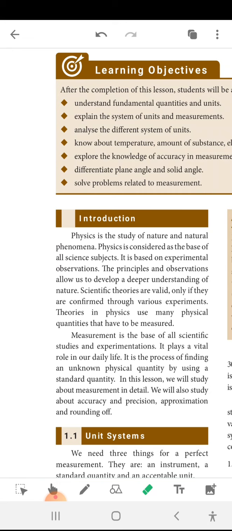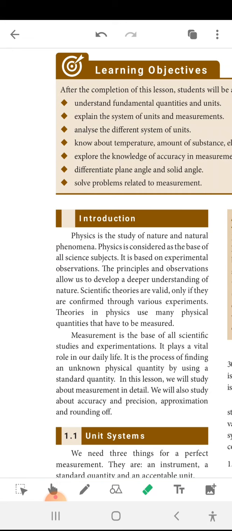The principles observed allow us to develop a deeper understanding of nature. Scientific theories are valid only if they are confirmed through various experiments. Theories in physics use many physical quantities that have to be measured. So in physics we are studying about nature and natural phenomena. What is the natural phenomena?